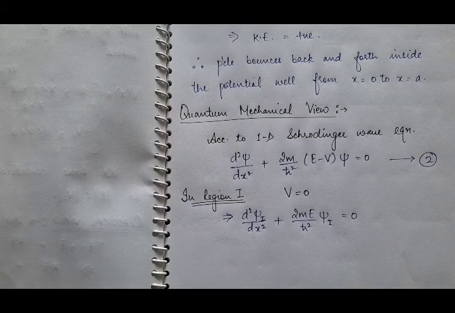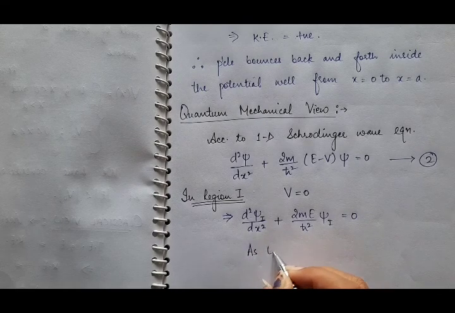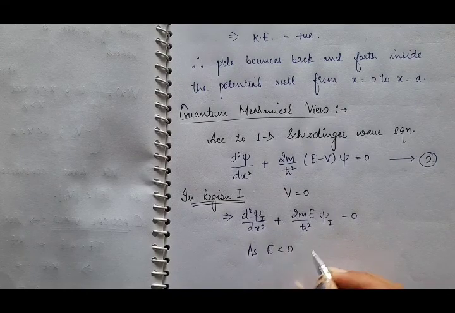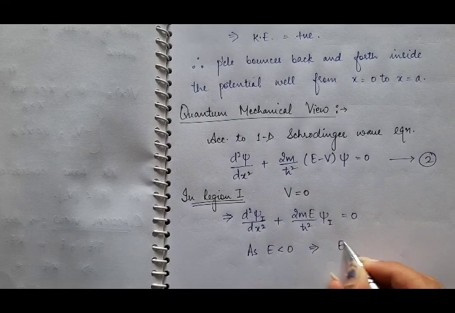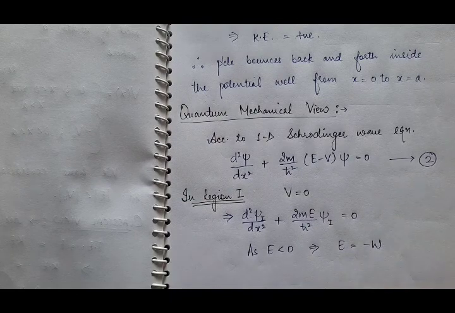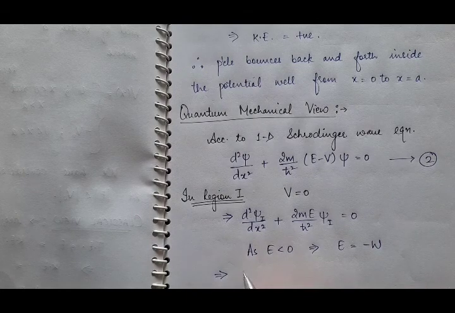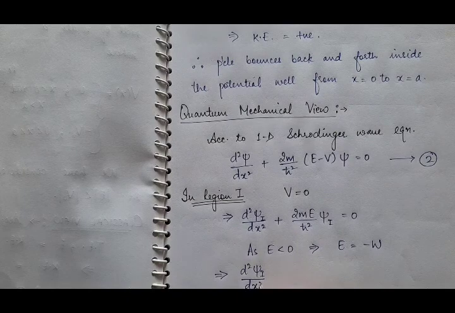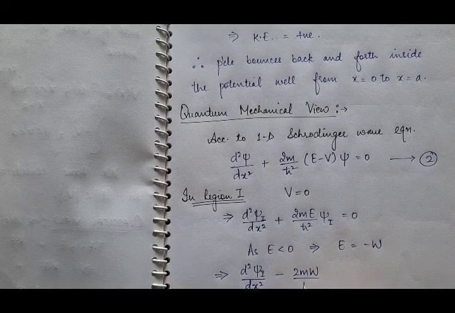Now as we know that total energy E is negative, E less than 0, this implies suppose E is equal to some negative value, say minus W. Now put this value in this equation and you will get d square psi 1 by dx square minus 2mW by h cut square psi 1 is equal to 0.